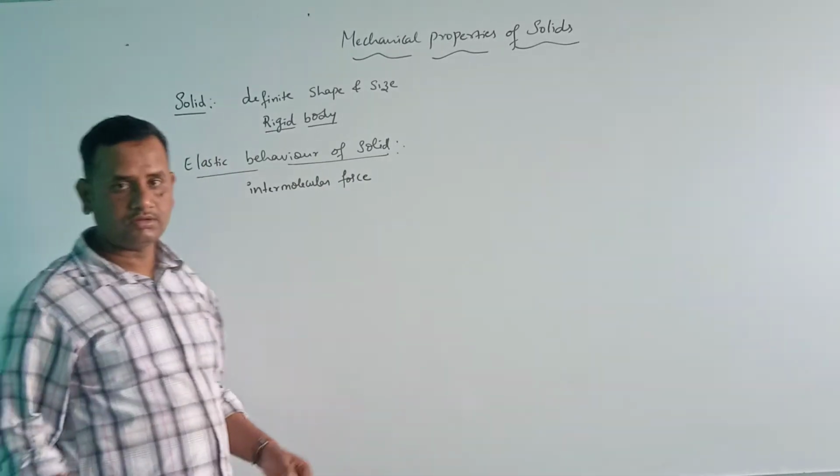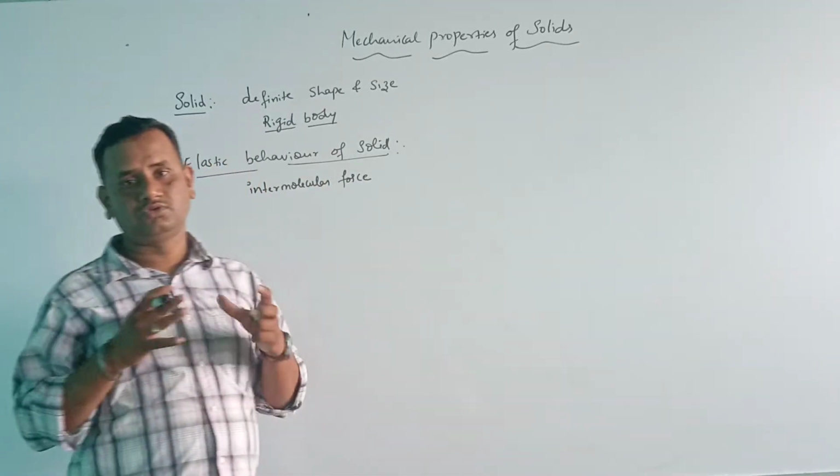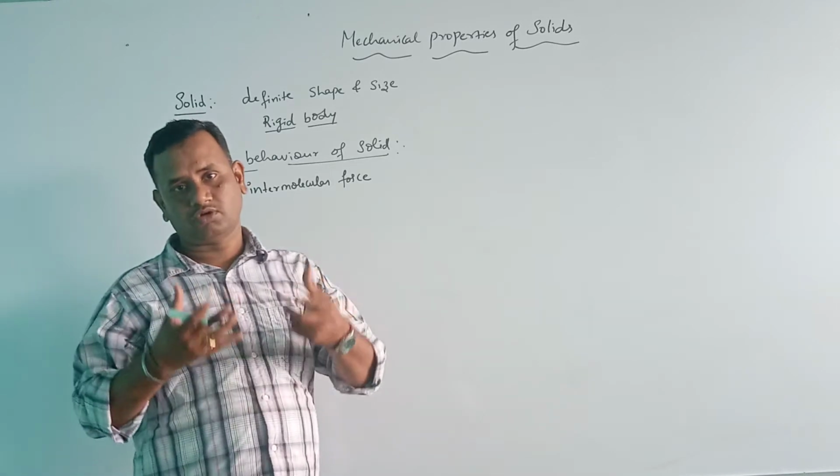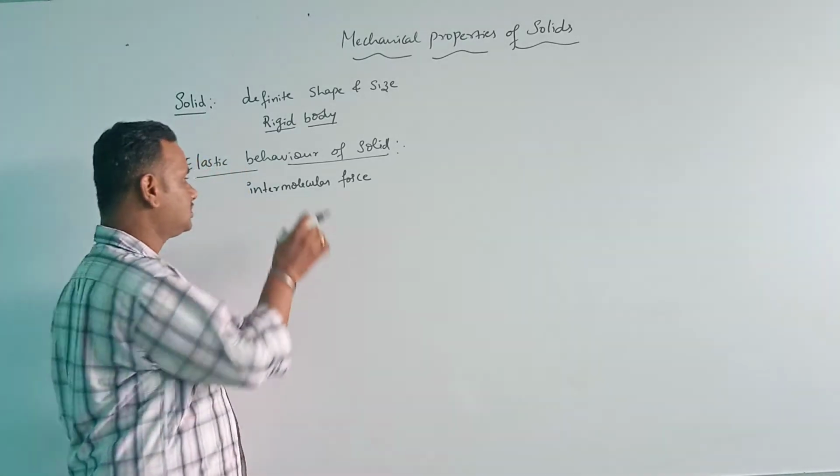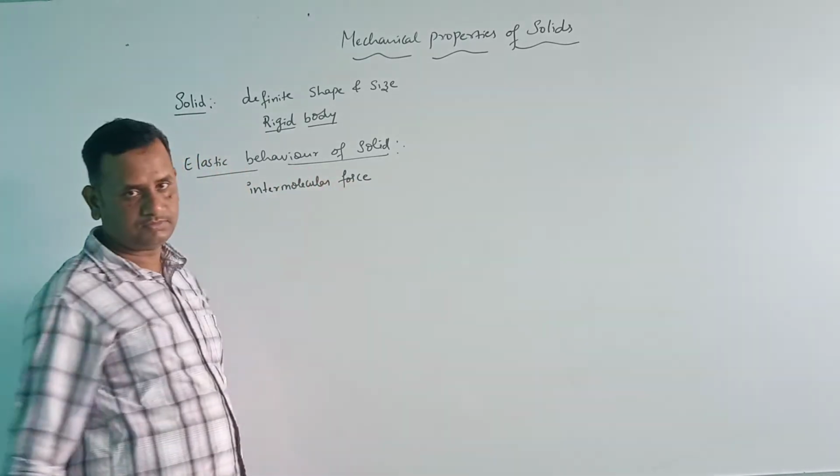The force between two or more molecules is called the intermolecular force.